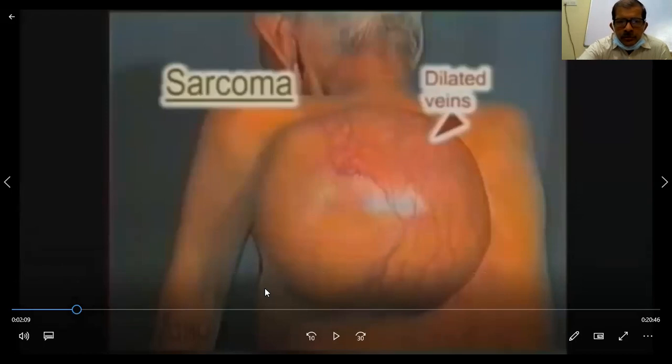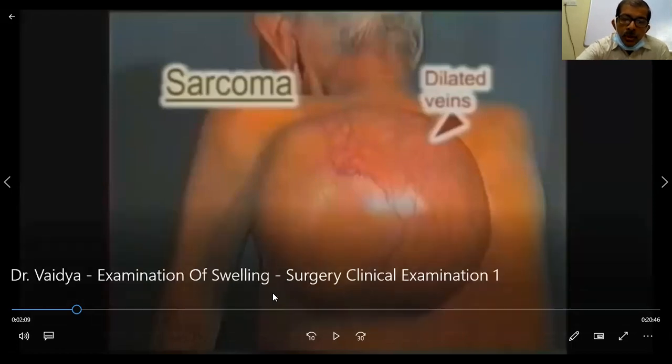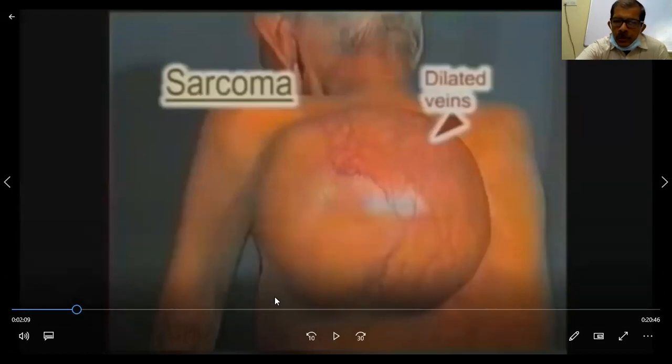So for lipomas, it will be lobulated. And I have shown you the bosselated appearance of a parotid swelling. Then nodular swelling. So these are the 4 or 5 varieties of surface. I will demonstrate.